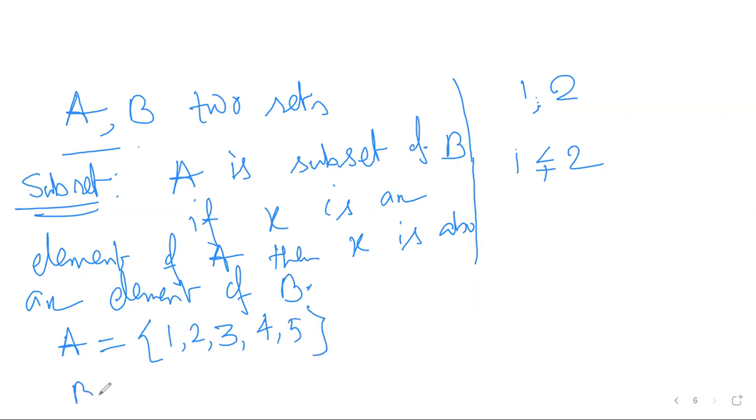And B equals 1, 2, 3. Now 1 is an element of B, 1 is an element of A also.